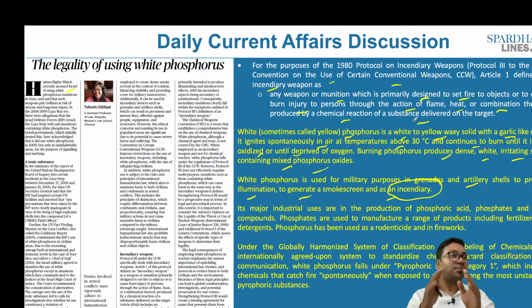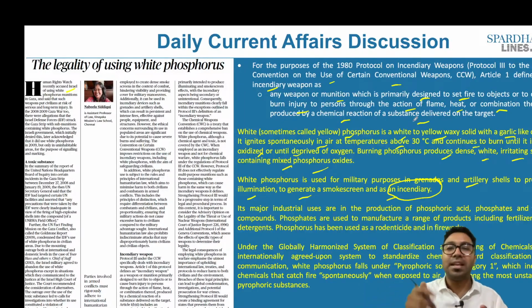So basically, when we speak about this incendiary value, it is that particular chemical which is used to create heat, or it is used to create fire, and that is the importance of the white phosphorus. So white phosphorus basically has two importance when it comes to the military applications. One, it is used to generate a smoke screen, and at the same time it has incendiary value. Incendiary value is basically that particular chemical which is used to create fire in that area and also heat in that locality.